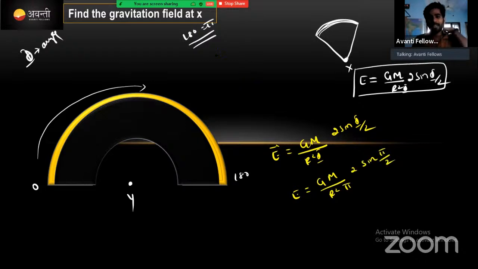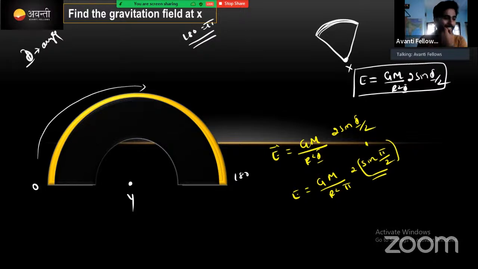Sin pi by 2 is nothing but sin 90. The value of sin 90 is 1, correct? What is the value of sin 90? It is 1, right? 1 into 2, 2 itself.